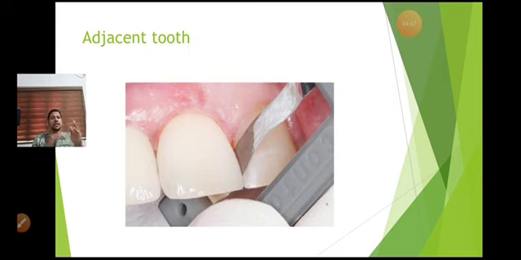It will eventually cause food lodgement, which again can cause secondary caries or periodontal problems. So if this happens, the same treatment: you have to remove it and give a new prosthesis with good interproximal adaptation.